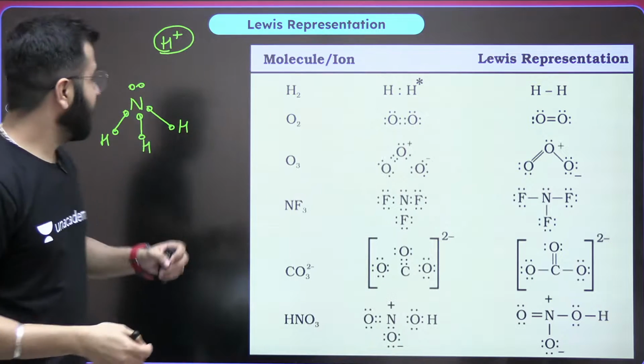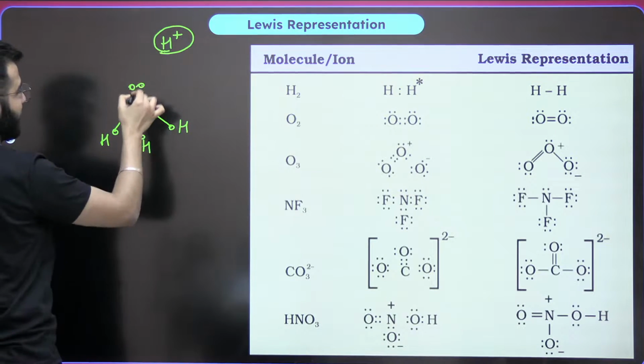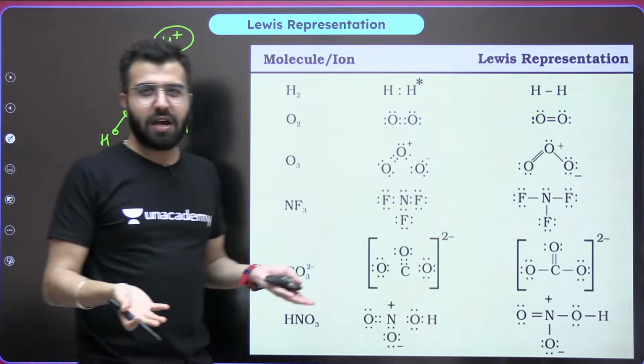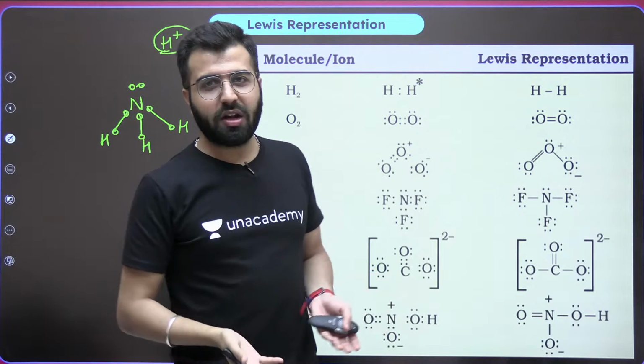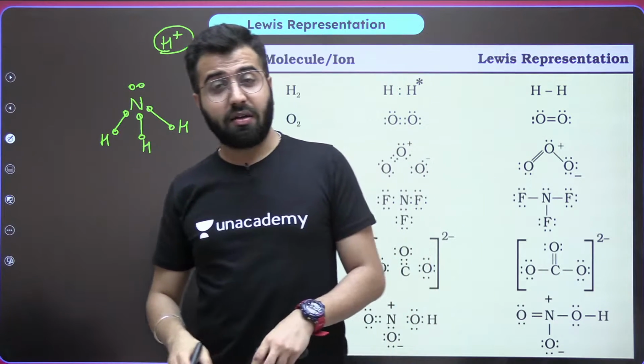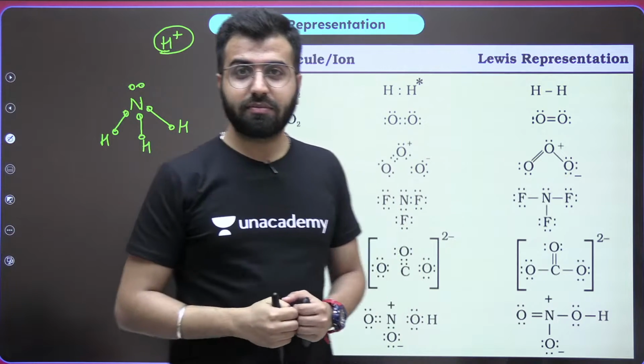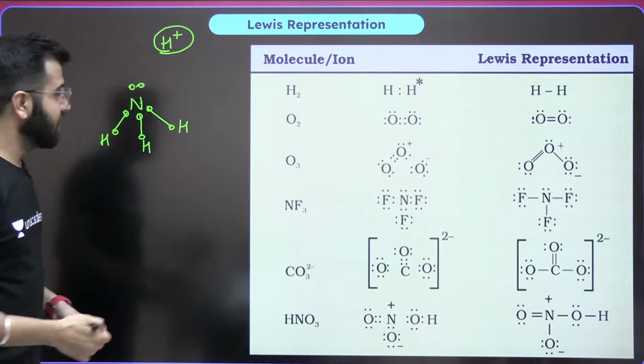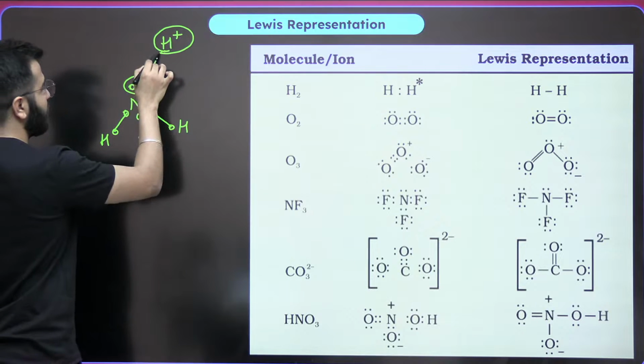Now what's going to happen? Over here, this hydrogen comes to the nitrogen. I do not have anything to share. Can you give me your electrons? Nitrogen says, yes, I can, but you have to be close to me. Hydrogen plus says, no issues. So these 2 electrons are given to hydrogen.